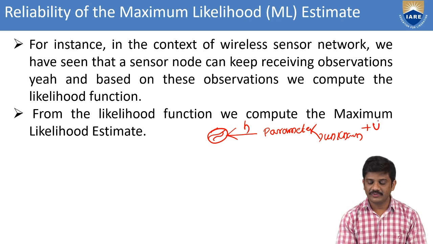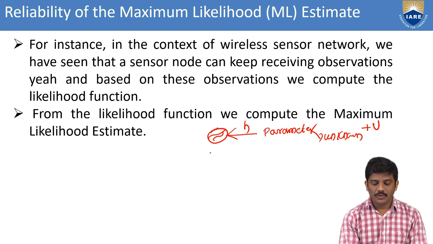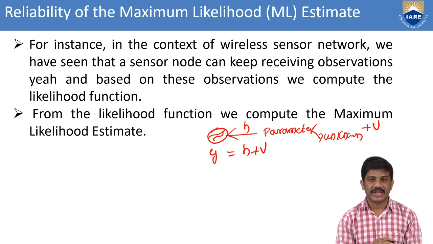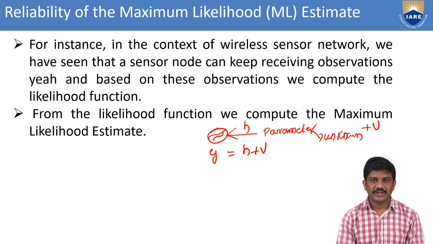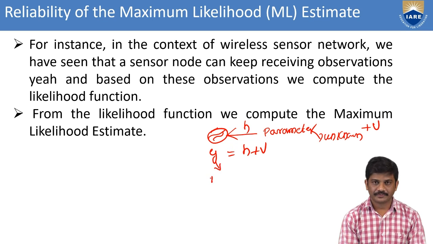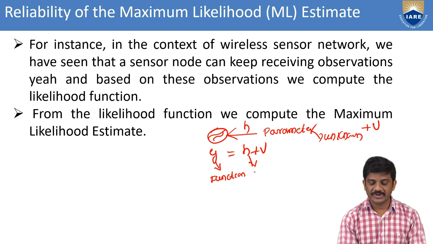Then we can write the observation y equal to h plus v. This is the function, and h is the unknown parameter.